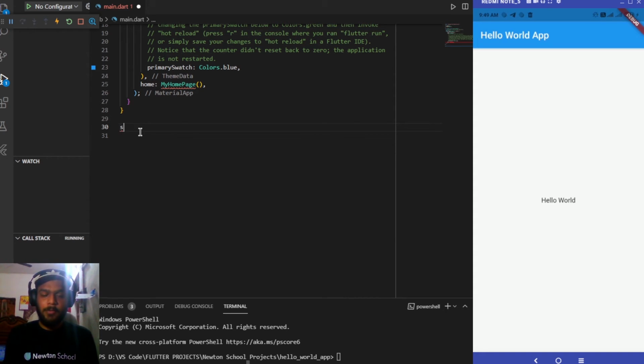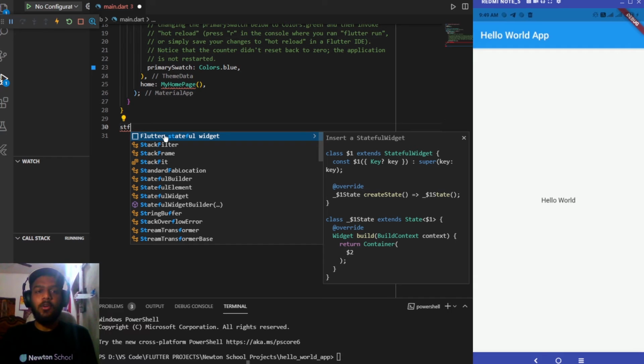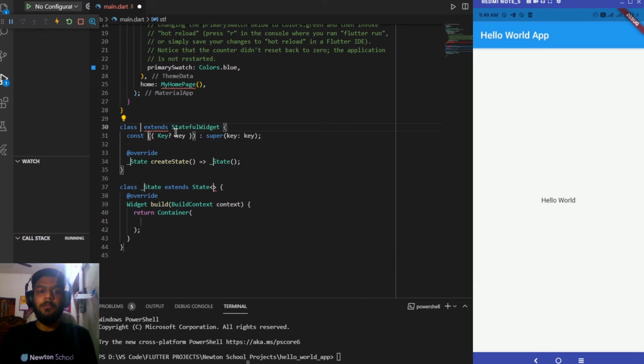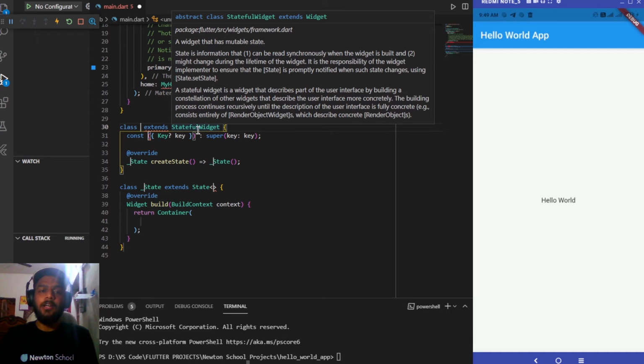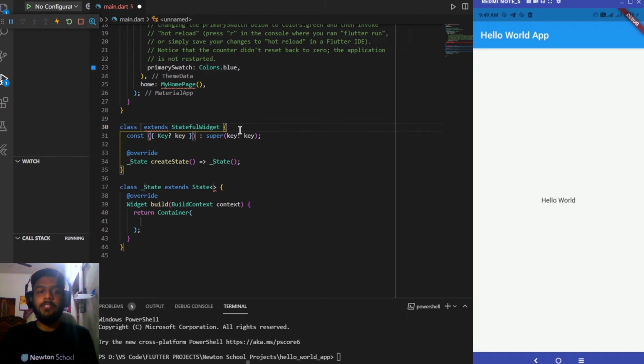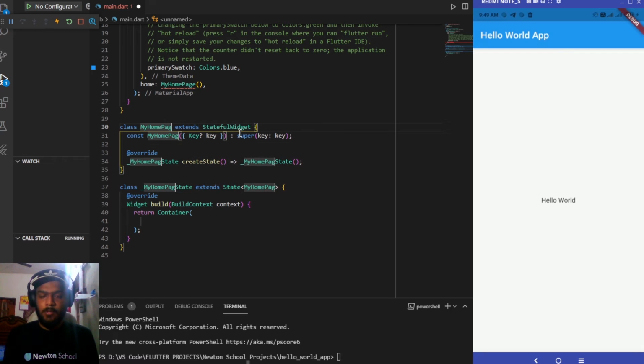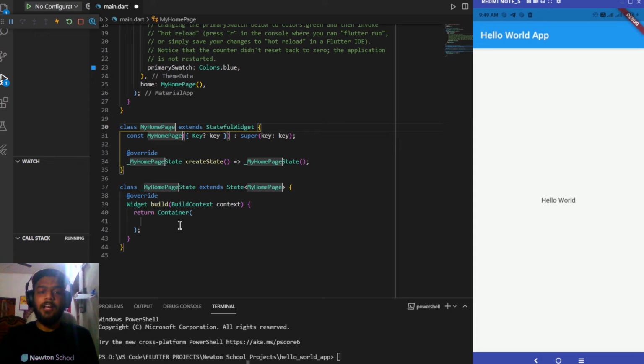The first one could be that you can type STF and then click on enter, or click on this option which will be displaying the basic stateful widget boilerplate code. Then you can add a name for your class over here, and then you can start developing with the direct build function or the build widget for this MyHomePageState class.